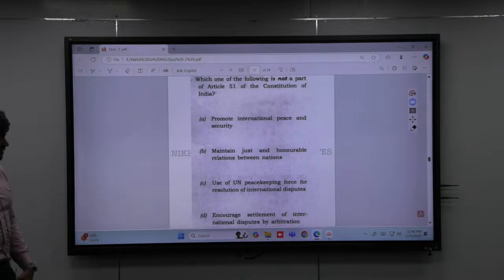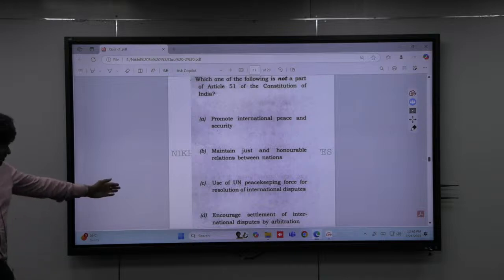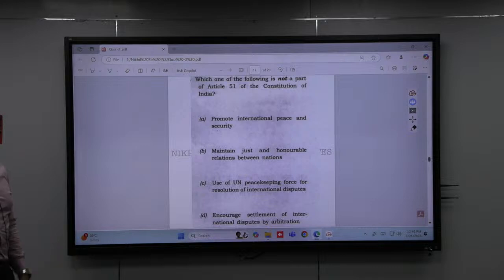Is the use of UN peacekeeping forces for resolution of international disputes given in Article 51? Option D is 100% there, to settle international disputes in a non-coercive way, promote international peace and security, maintain just relations. If you use logic, the three statements are all general statements. The one statement that is very specific is use UN peacekeeping forces. Open Article 51 and see, there is nothing like that.